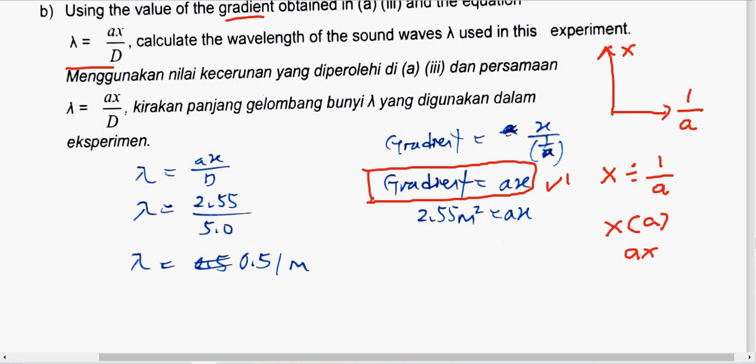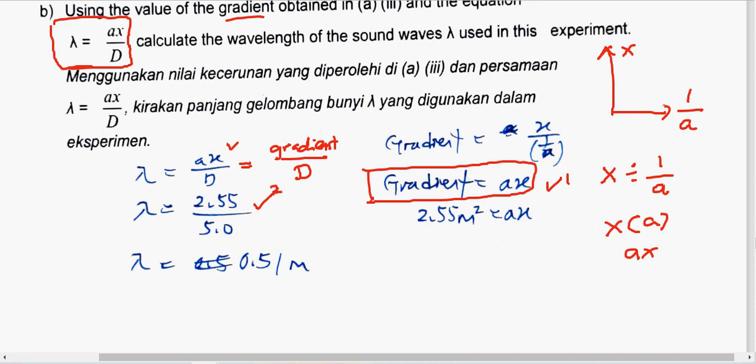And mark number 2 is here. The gradient is ax. This is the formula given, lambda equal to ax over d. So here you can write lambda equal to gradient divided by d. Since it is already mentioned here, we can accept this as mark number 1. Sorry, this is mark number 2.